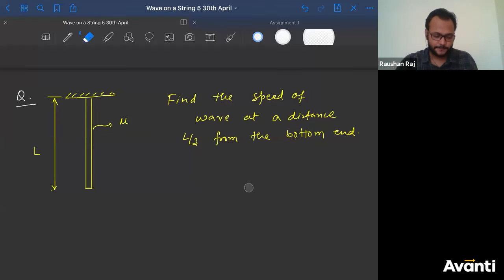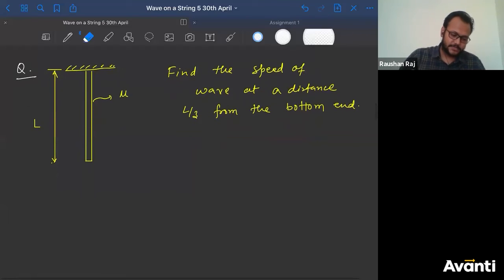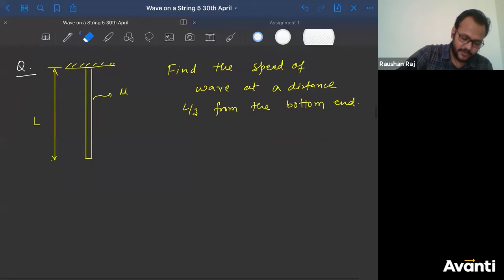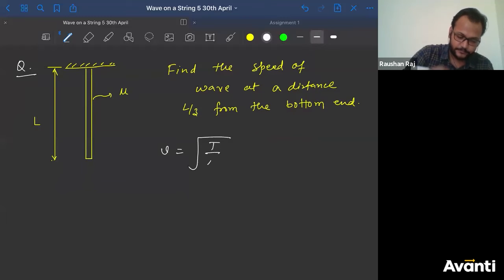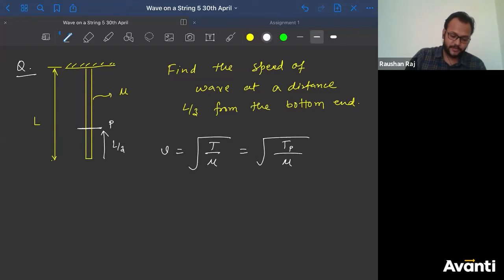Okay, बहुत आसान है. The next section that I'm going to discuss, that will be थोड़ा सा अच्छा. So what is the speed of wave? To find the speed of wave, we need to know what is the tension, right? Square root of T by mu. So what is tension at which point we need to find? At a distance of L by 3 from the bottom point. That means this is the point P. So we have to find what is the tension at point P divided by mu.